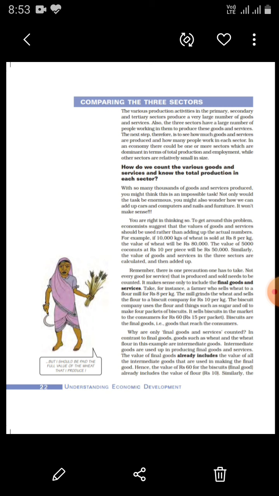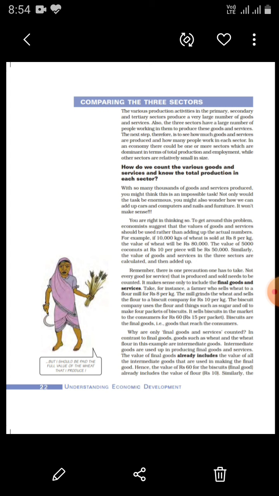In that, the value of the wheat sold by the farmer and the value of the wheat flour sold by the wheat mill is also added. That is why you should not count them separately, otherwise it will be double counting. That is why, to avoid all this, only the value of the final goods and services must be added.